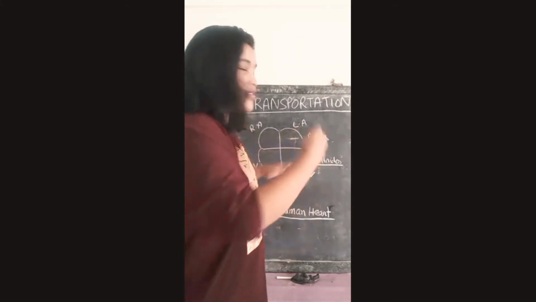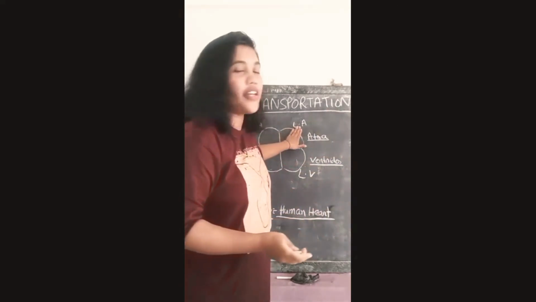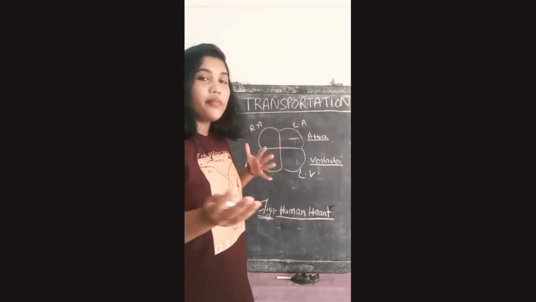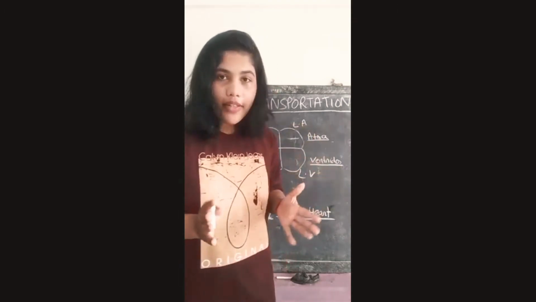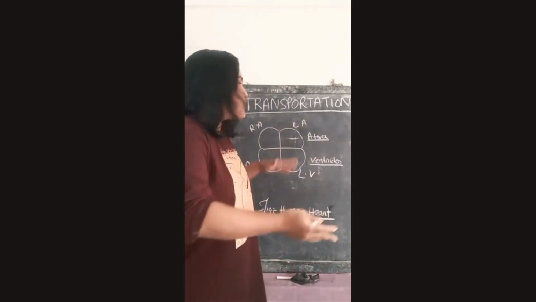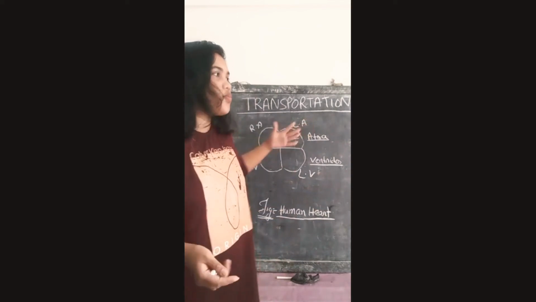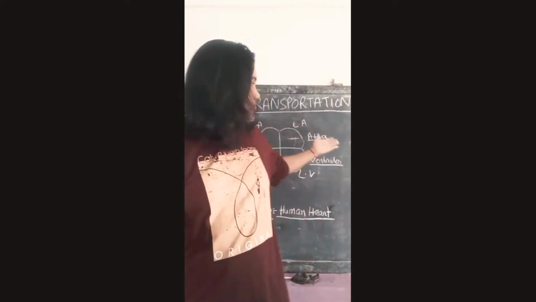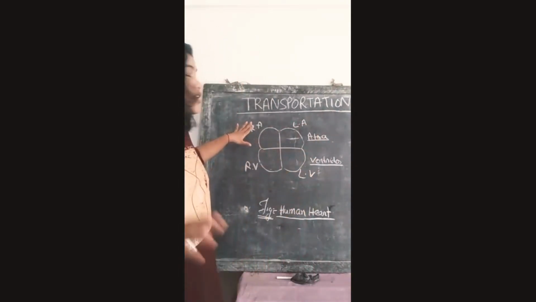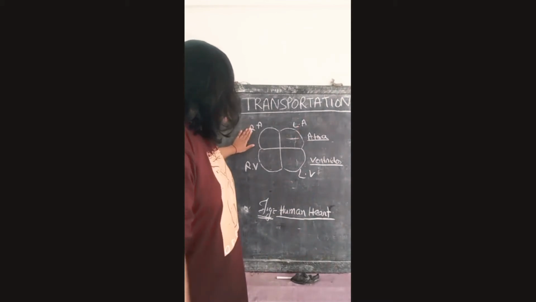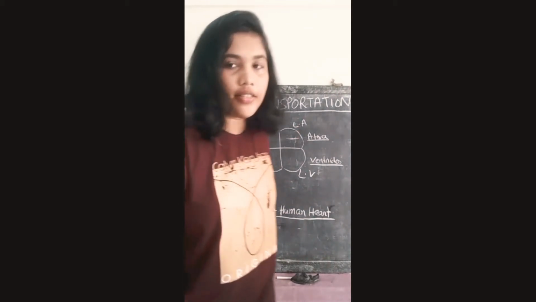Why is this my right side, but here I am writing left atria? Whenever you draw the human heart, you have to remember that your right side should be the left atria, because if I stand like that, which side will be my left side? This side. So this is the left atria, this is the left ventricle, the four chambers, and this is the right atria, this is the right ventricle.